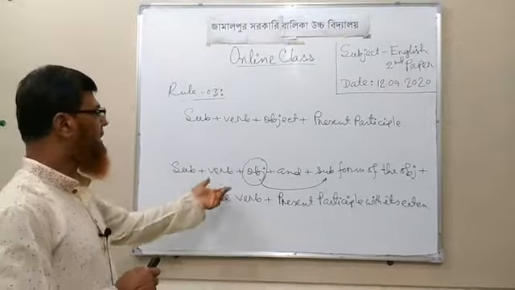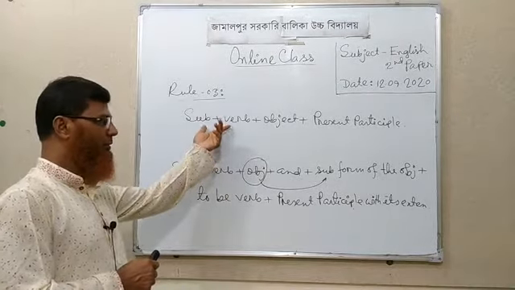If you follow this structure, you can easily change this type of simple sentence into a compound sentence.